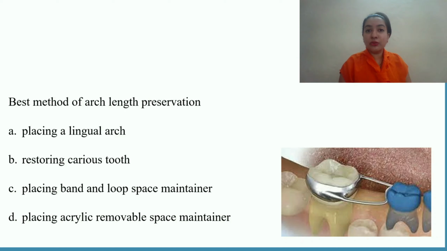So now you're confused. How do you rule out each and every option? What do you do when all 4 options look correct? You go back to the question. What do you see? Best method. So the best method is restoring a carious tooth, because it is not a very long procedure where you are doing a lot of things. You're just doing a restoration. Whereas placing a lingual arch, band and loop, or giving a space maintainer which is removable or fixed is a tedious task, not only for the doctor, but for the patient as well. So you don't want to do such procedures if you have a simple procedure of restoring a carious tooth. So yes, that is the best method.